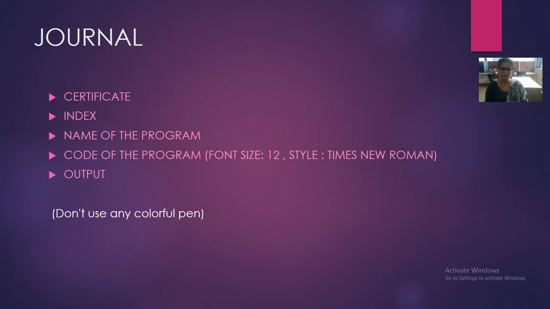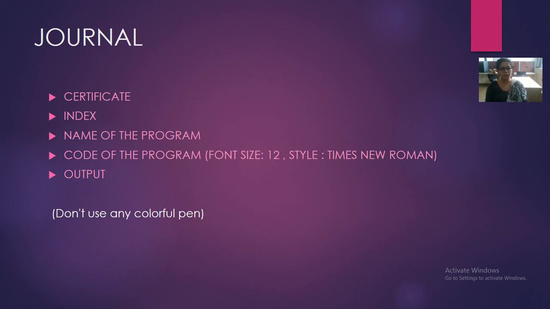Students, in the 11th standard many of you made so many mistakes, but now you are in 12th standard, so you cannot make such mistakes because it is according to the board. You must prepare the journal as I am going to tell you. The very first page that you have to attach in your journal is the certificate page.